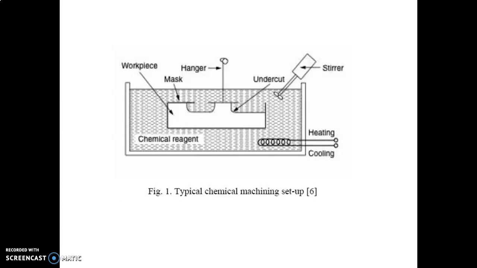Now what will happen? As the acidic material or acidic liquid comes in contact with the workpiece, it will start to dissolve in the liquid. So it will start removing material from that area only. So this is a very simple process. If you look at the schematic diagram, there are only a few components, but you require some special skill.